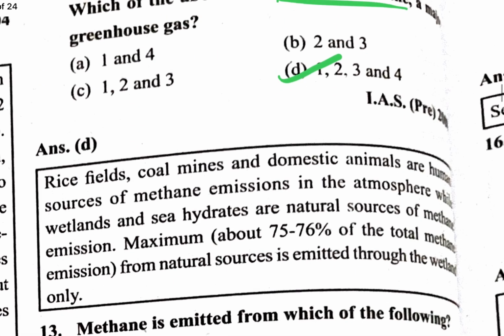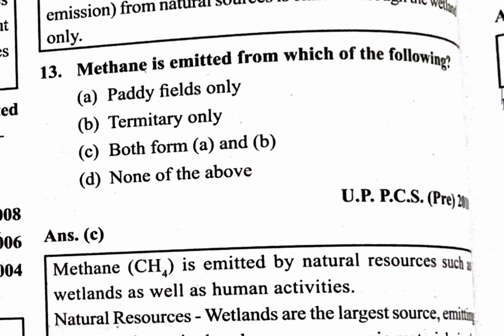Next: methane is emitted from which of the following? Paddy fields only? No, not only paddy fields. Termites also generate methane, and termitaries too. So which one is correct? C, both A and B.